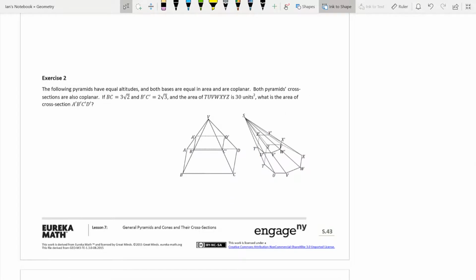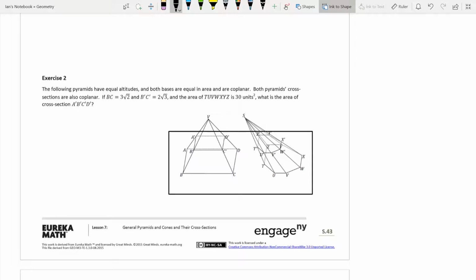Exercise 2. So the following pyramids have equal altitudes, and both bases are equal in area and coplanar. Coplanar just means that they exist on the same plane, meaning they're on one single plane. So if I were to draw a plane like this, the shape sits on this. It's like saying I have my phone and my computer sitting on my desk right now, so my phone and my computer are coplanar.